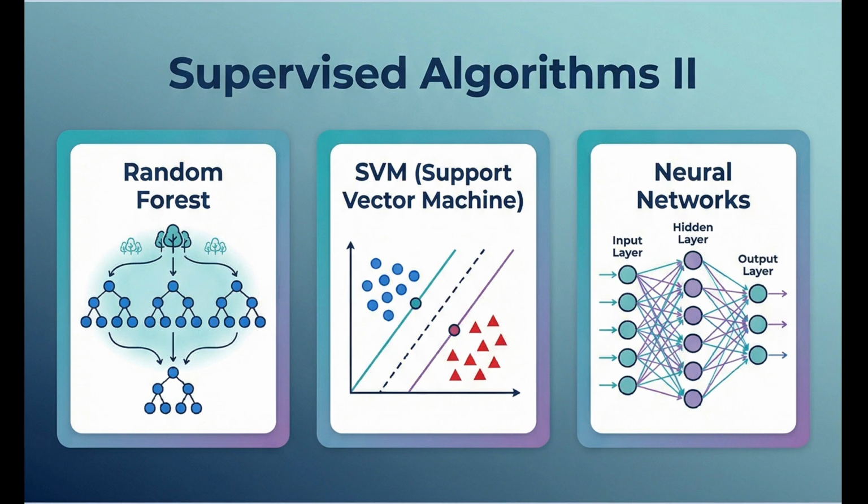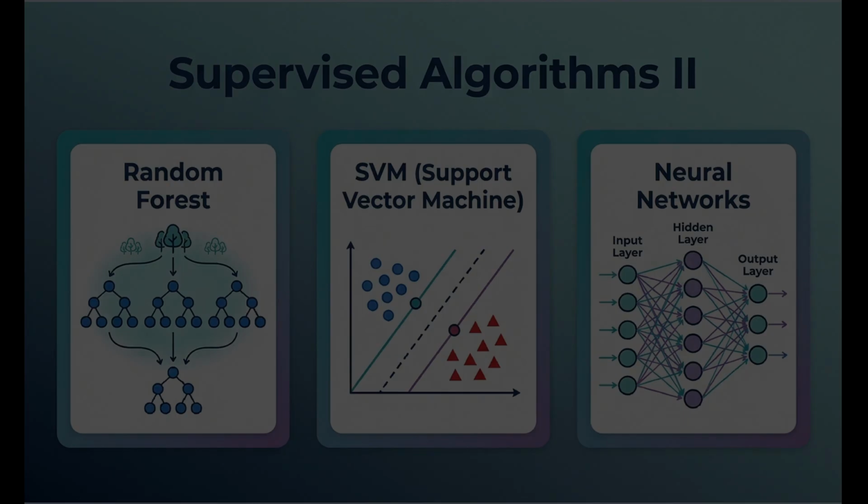Random forest combines multiple decision trees to improve accuracy and reduce overfitting. Support vector machines find the best boundary to separate classes in high-dimensional space. Neural networks mimic brain structure with interconnected layers, excelling at complex patterns in images, text, and speech.